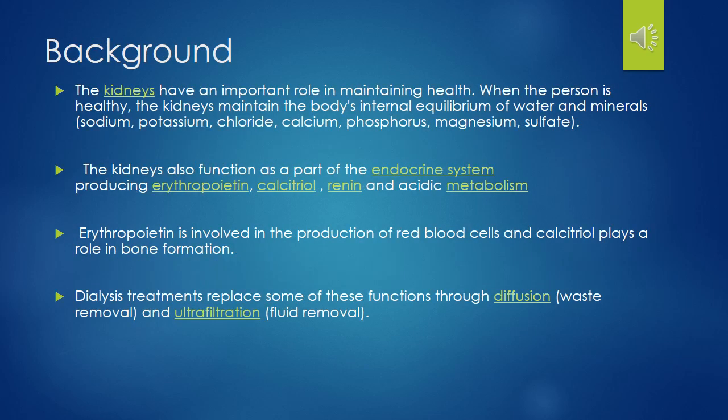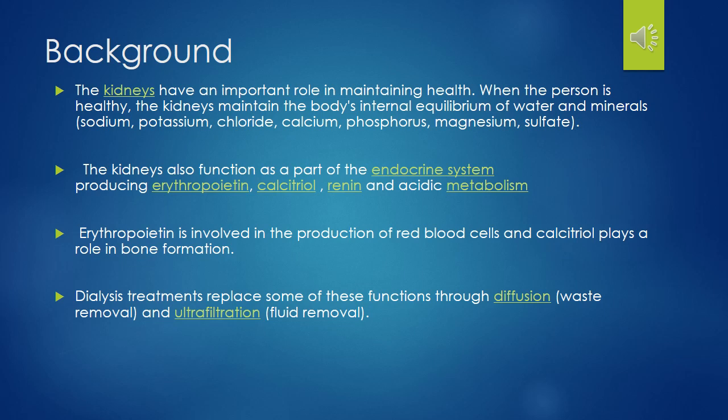Moving on to the background, why it gets developed and what it's indicated for. The kidney has an important role in maintaining health, like maintaining homeostasis. When the person is healthy, the kidney maintains the body's internal environment, internal equilibrium, like water and mineral maintenance, for example sodium, potassium, chlorine, calcium, phosphorus and magnesium sulfates have to maintain an equilibrium ratio.